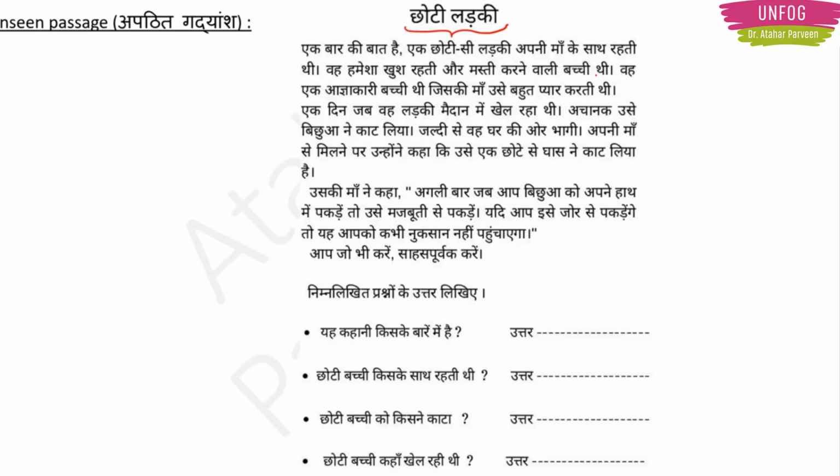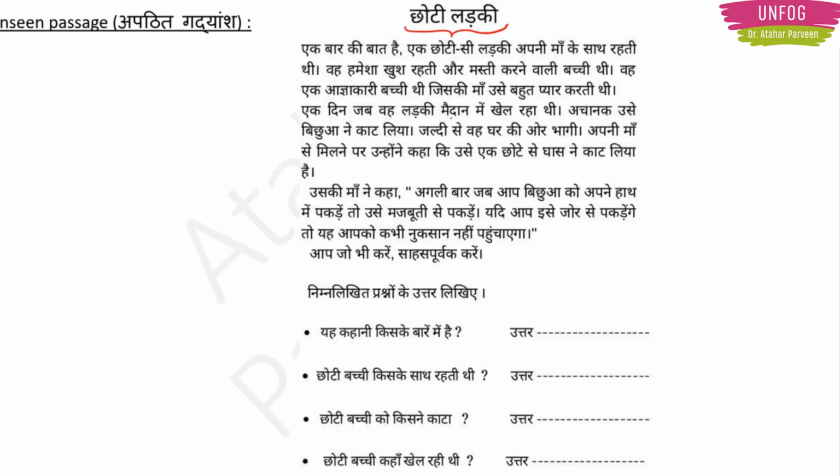So this girl is a very happy girl and she used to have a lot of fun. वह एक आज्ञाकारी बच्ची थी जिसकी माँ उसे बहुत प्यार करती थी. So आज्ञाकारी means she was a loyal child. Means she used to listen to everything her mother tells her to do. She was a responsible child. Okay, so वह एक आज्ञाकारी बच्ची थी जिसकी माँ उसे बहुत प्यार करती थी. Her mother used to love her a lot, right?